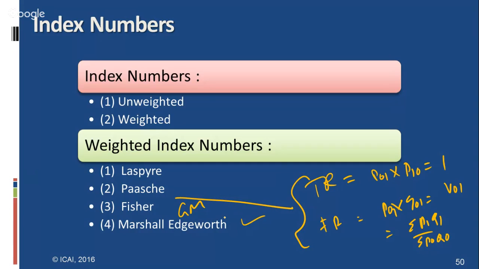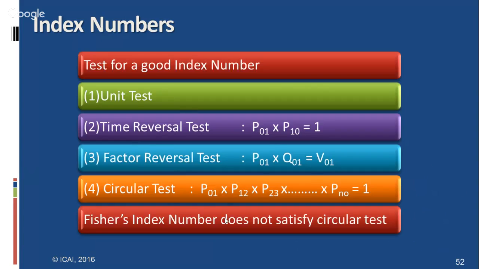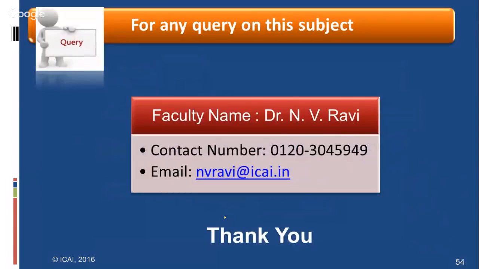And further, the circular test is also a part of it, that is P01 into P10 and so on. Only the simple geometric mean of price relatives satisfies this test. So with this, I conclude this section chapter-wise. All the questions and how they can be asked from the examination point of view have been explained here.